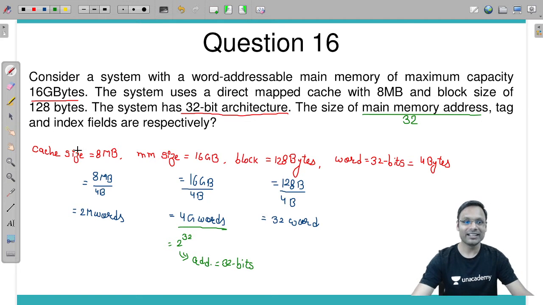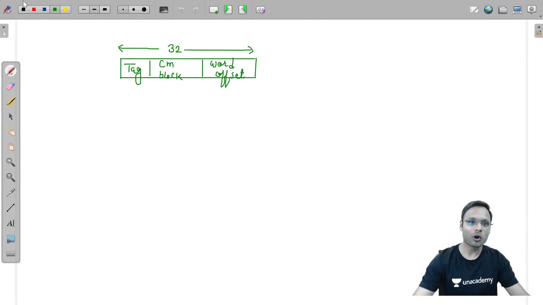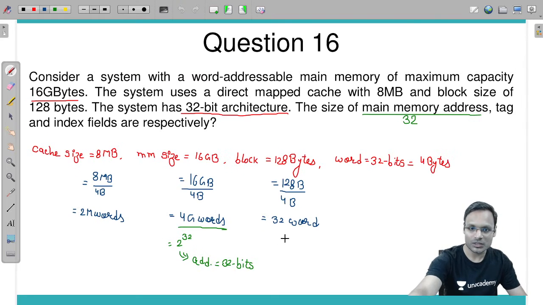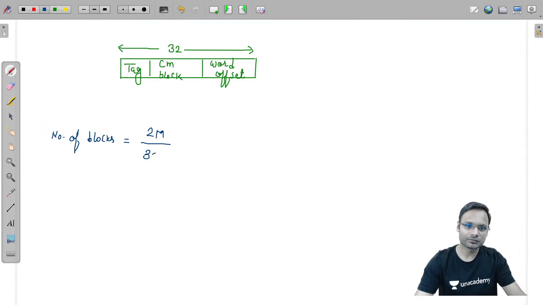Now how many tag and index fields? First of all, let's calculate the number of blocks in the cache memory. Number of blocks in the cache memory will be equal to the cache memory's size, which is 2 mega words, divided by the block size, which is 32 words. 2 mega is 2 power 21 divided by 2 power 5. Answer is 2 power 16. So if the number of blocks is 2 power 16, 16 bits will be required for the cache memory's block numbering.